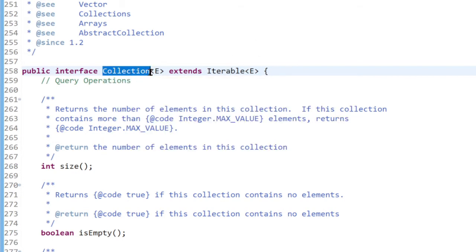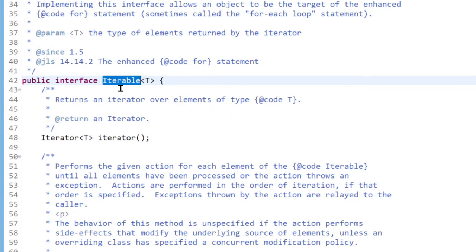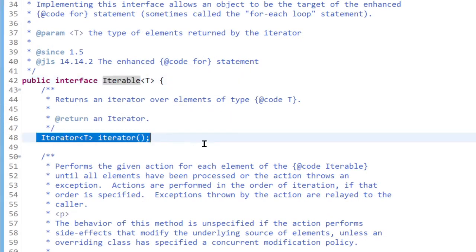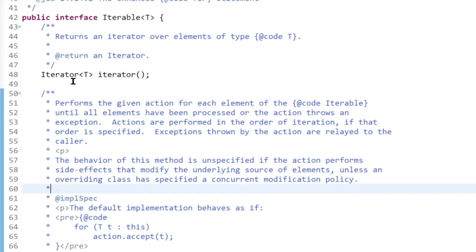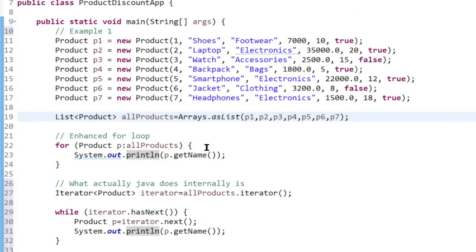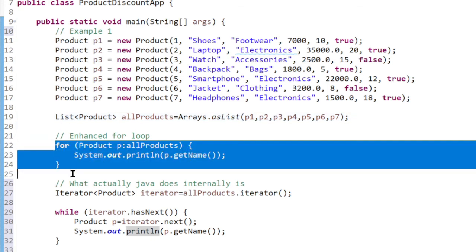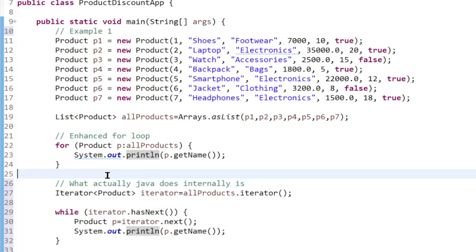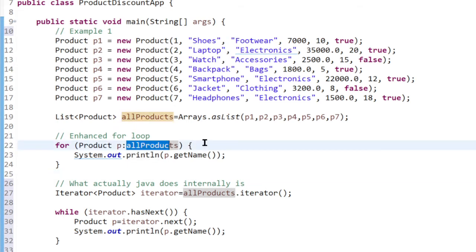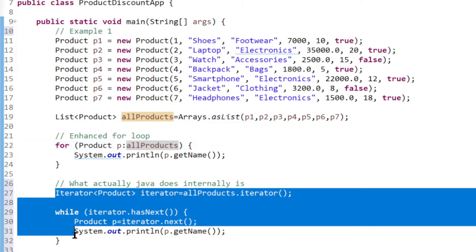we reached the Collection interface, the topmost interface in the collection framework, and you see that it extends Iterable. Then let's get into Iterable, and Iterable has a method that returns an Iterator. This is the reason why Java has generated this code for this statement. It is very simple. Java doesn't generate the code randomly. Since the list indirectly implements the Iterable interface, it has generated this code.